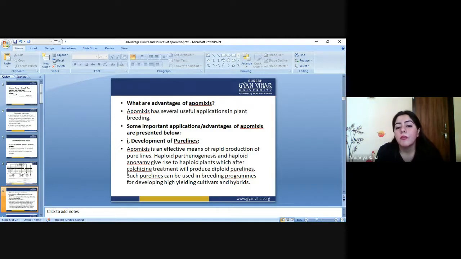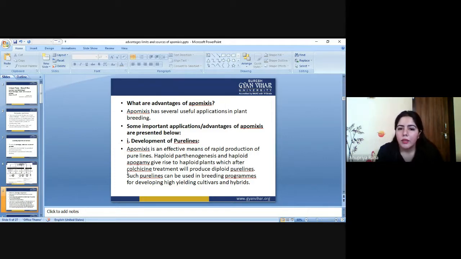Development of pure lines is very fundamental; the whole apomixis method is based on it. Pure line formation simply means there is no mix-up, because there is no sexual reproduction. If there is no sexual reproduction in a method, no gene flow will take place.